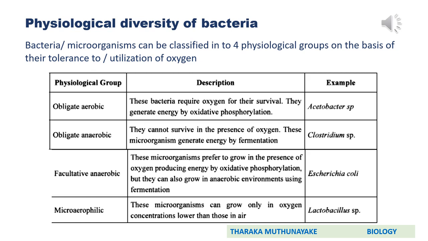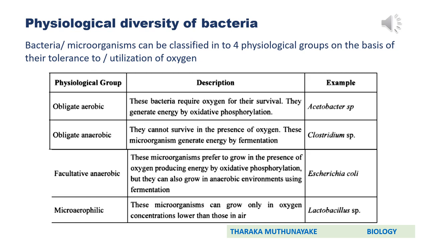Further, these organisms can be categorized. Remember here, the aerobic organisms can be categorized into 2 subgroups. Those are obligate aerobic and facultative anaerobic. Likewise, anaerobic organisms can also be categorized into 2. Those are obligate anaerobic and microaerophilic.